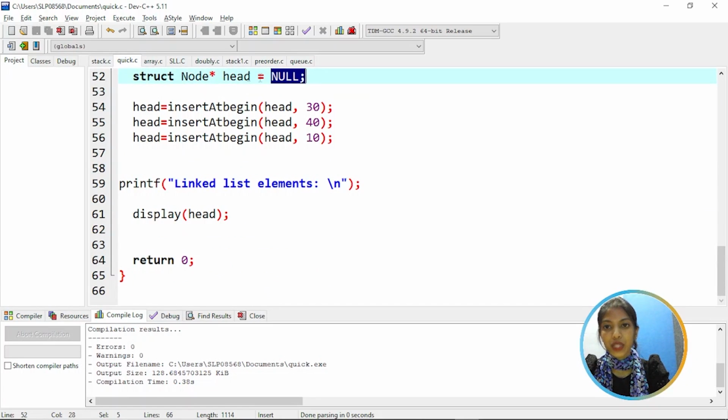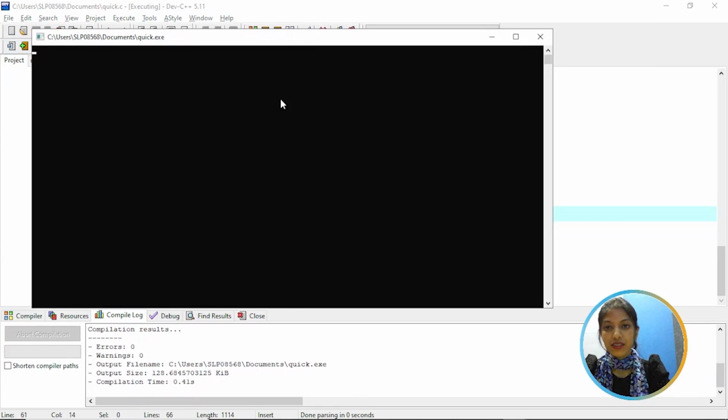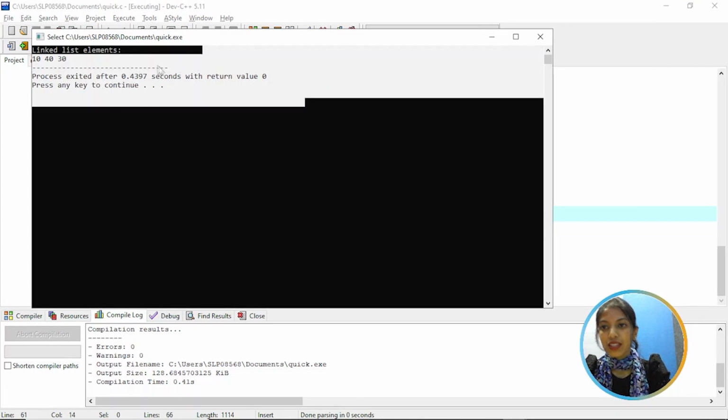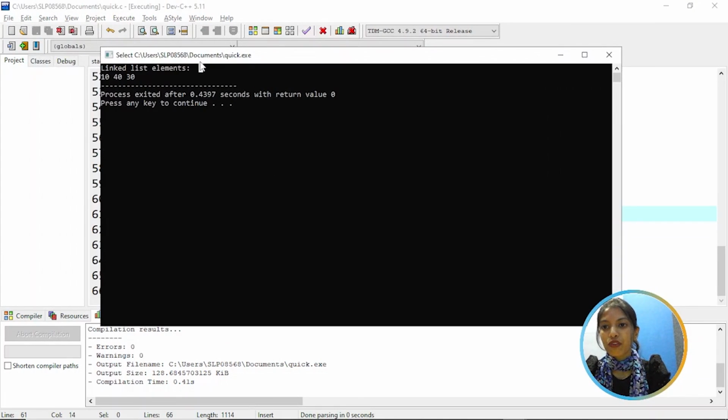And coming to the main function, we have assigned null to the head, and we are inserting elements at the beginning of the list, 30, then 40 and 10. So then print linked list elements are, and we're calling the display function. So this function will display all the elements. So let's run it. So as you can see, the linked list elements are 10, 40 and 30.